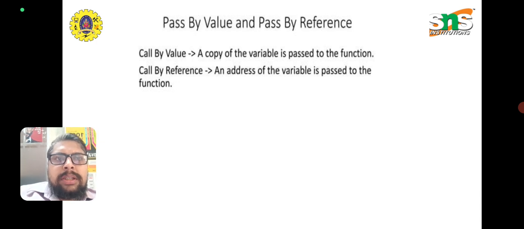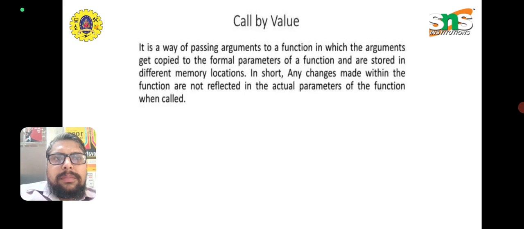Call by value is nothing but a copy of the variable being passed to the function. In call by reference, we have the address of the variable which is passed to the function. In call by value, it is a way of passing the argument to a function where it is received by the formal parameters of the function, which are stored in a memory location. In short, any changes made by the function will not be reflected in the actual parameters when the function is called.